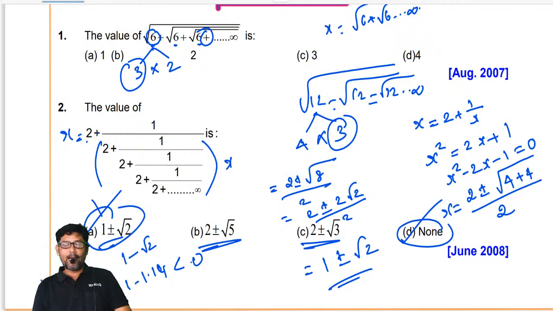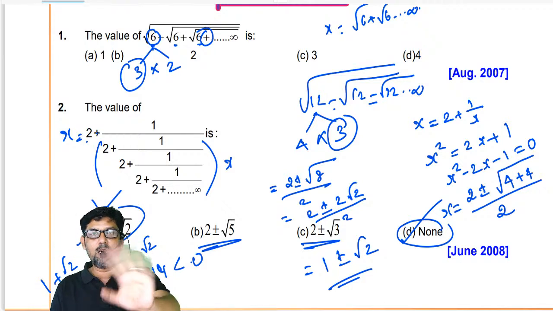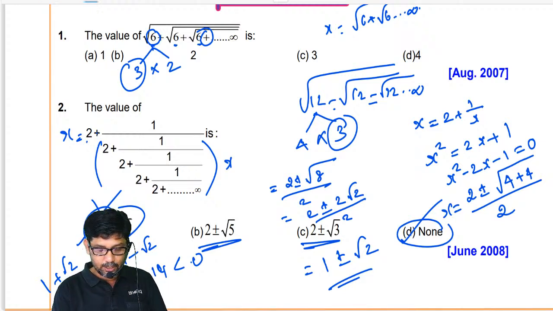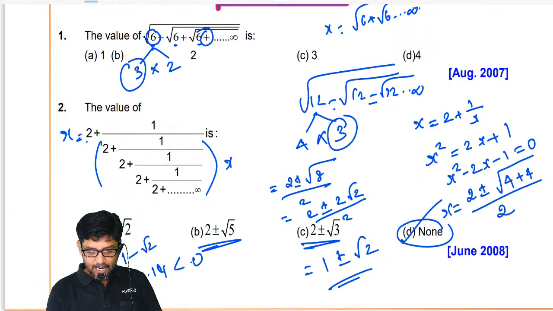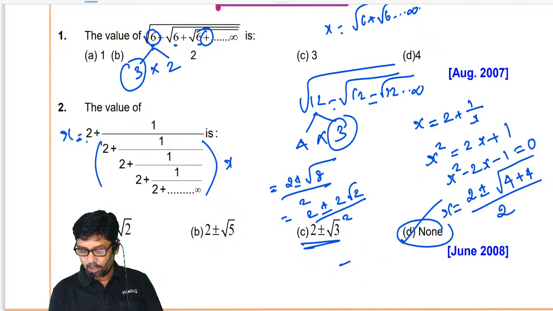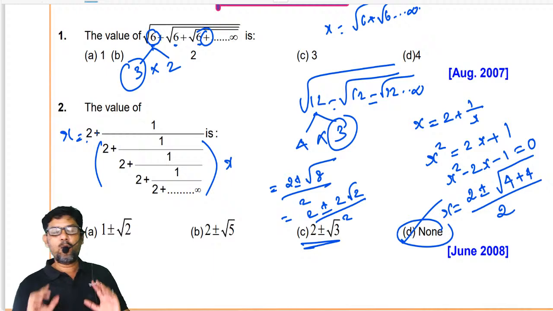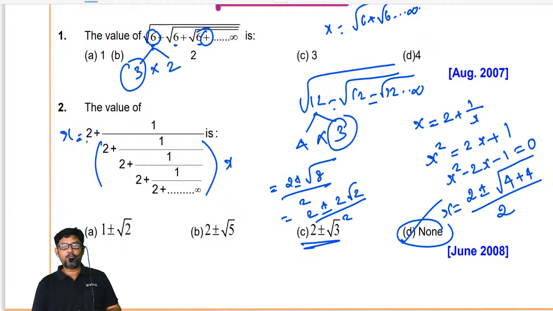None of these. Actually, in this question you need not solve anything. You need not solve at all. Not needed. Okay, I gave the answer without solving it. Am I right, my dear? I gave the answer without solving it. Listen here, how I gave the answer, I'll tell you. I'm looking at the question 2 plus 1 by 2 plus 1 by 2 plus 1 by 2. Wow, the answer is going to be 2 point something.